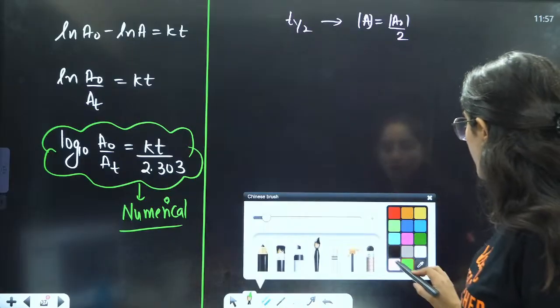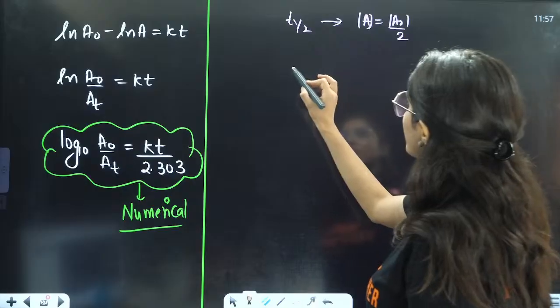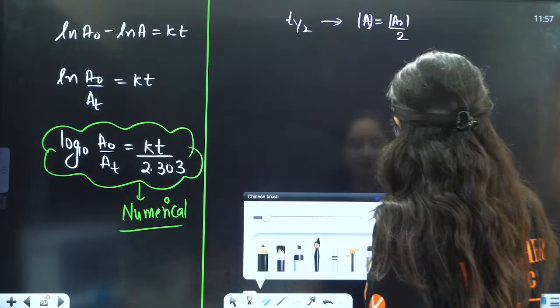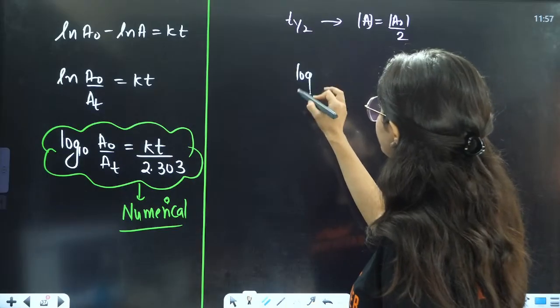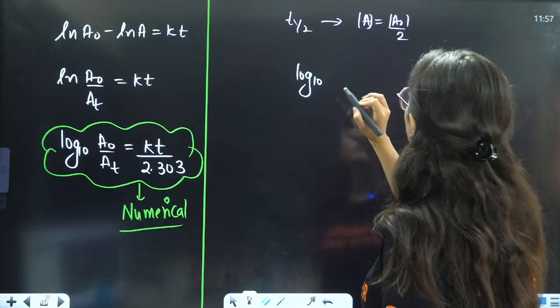Okay, so now, let us use this formula. This is log base 10. What is A naught?